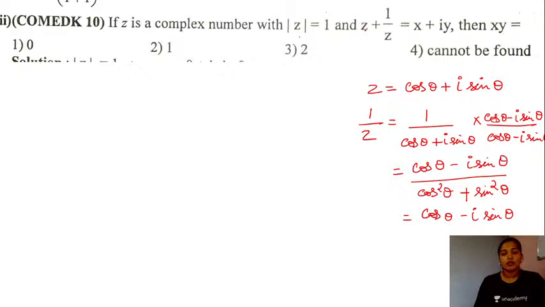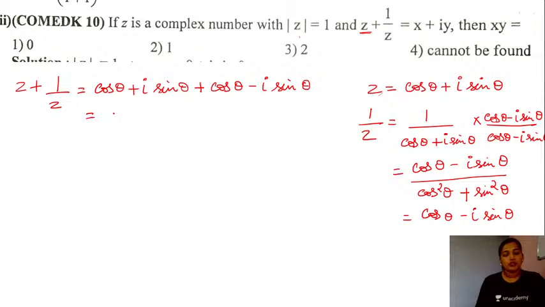So we have both the values here, right? For z plus 1 by z, we have considered the complex number z. We have also checked for its multiplicative inverse. So let's put the values together, students. Z plus 1 by z will be cos of theta plus iota times sine of theta plus cos of theta minus iota times sine of theta. So what will this value be equal to? This is equal to 2 times cos of theta here in this case.